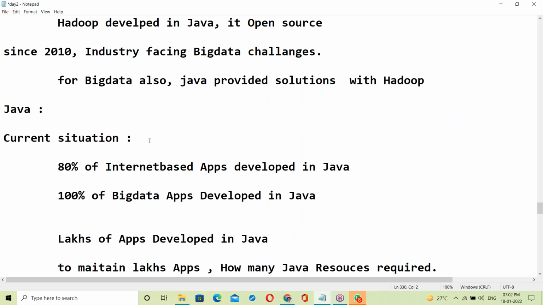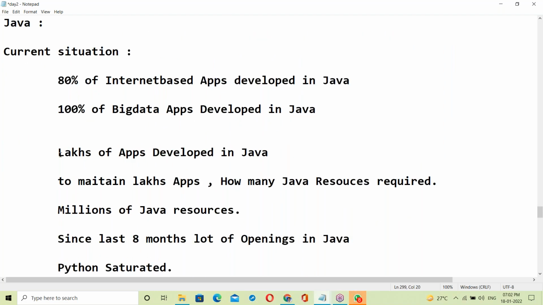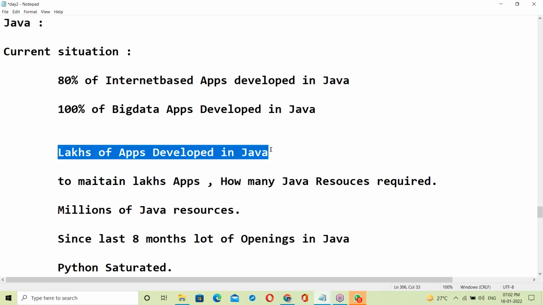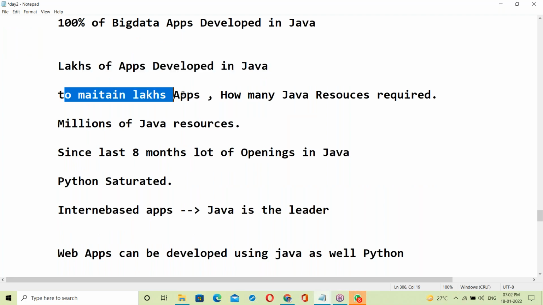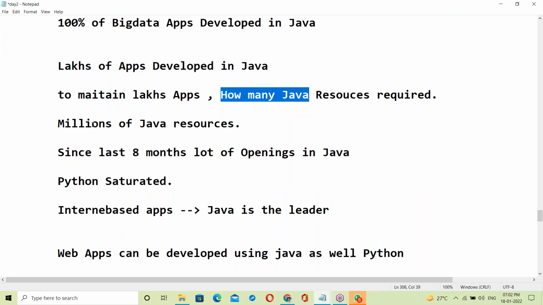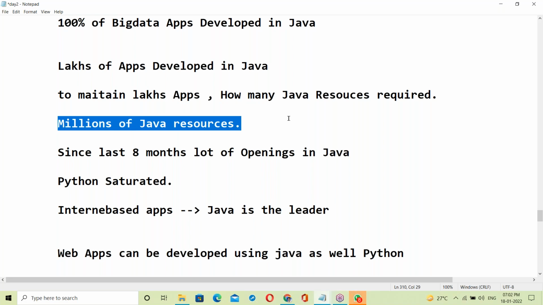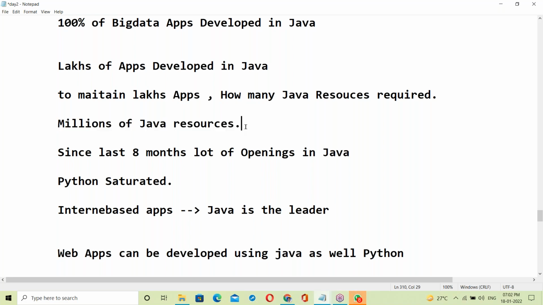So this is about Java's current situation. See, Java is evergreen. Lakhs of applications are developed in Java. To maintain lakhs of applications, how many Java resources are required? Millions of resources. It's a continuous process. You'll see openings in Java every day. But for other languages like Python, or any other technology, you rarely see openings, maybe once a week or once in 2 days.